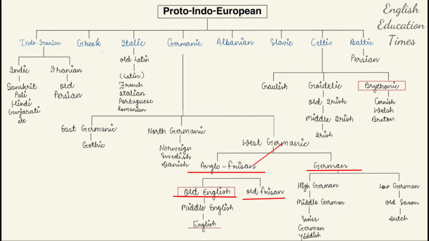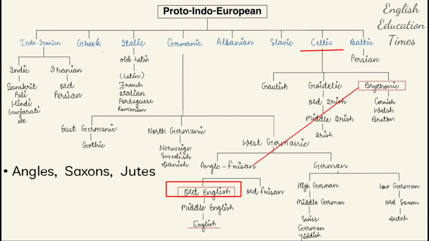So the Old English language was actually evolved after getting mixed with the Brittonic language of the Celtic people. When these two merged with each other, Anglo-Frisian and Brittonic, a new kind of language evolved, that is Old English. Because we know that in the Anglo-Saxon period, these people of Germanic tribes, Angles, Saxons and Jutes, these three tribes actually defended the Britons.